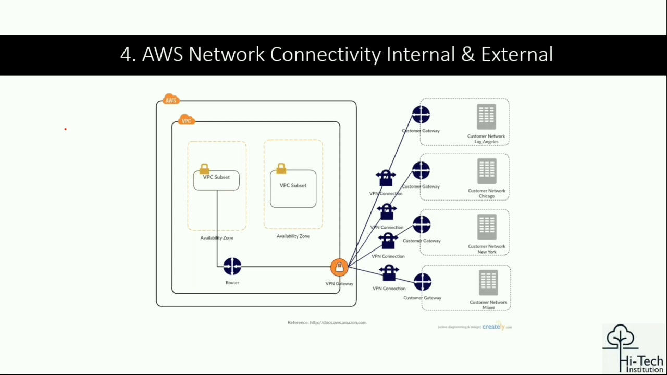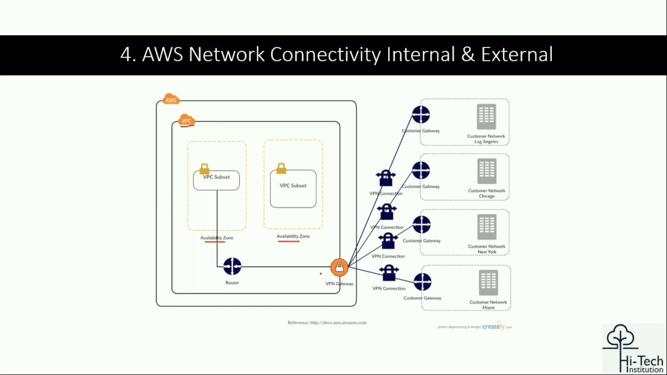So coming to the architecture diagram, here we have to focus on something very important. We have AWS, and we have the VPC. This is my VPC. Here I have one VPC subnet, and here another VPC subnet. There are two subnets in two different availability zones. So this is my route table, this is my VPN gateway, all those things are done.